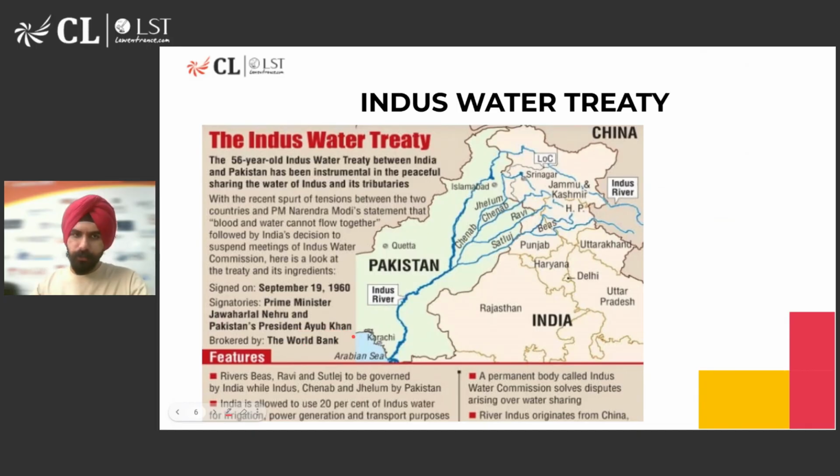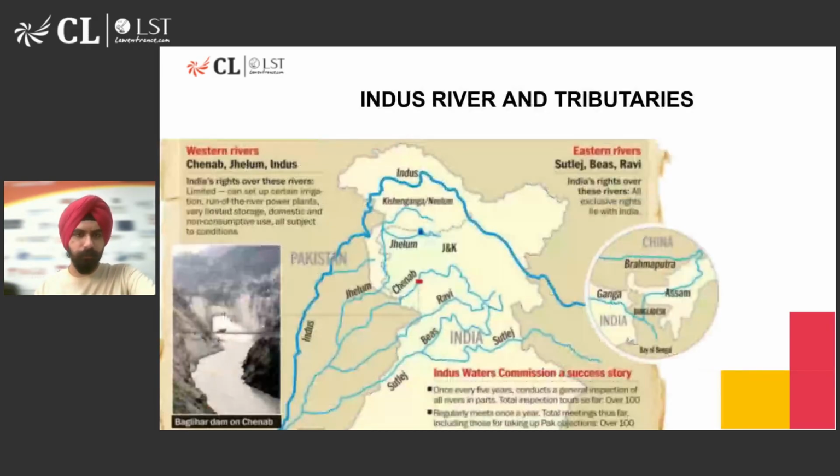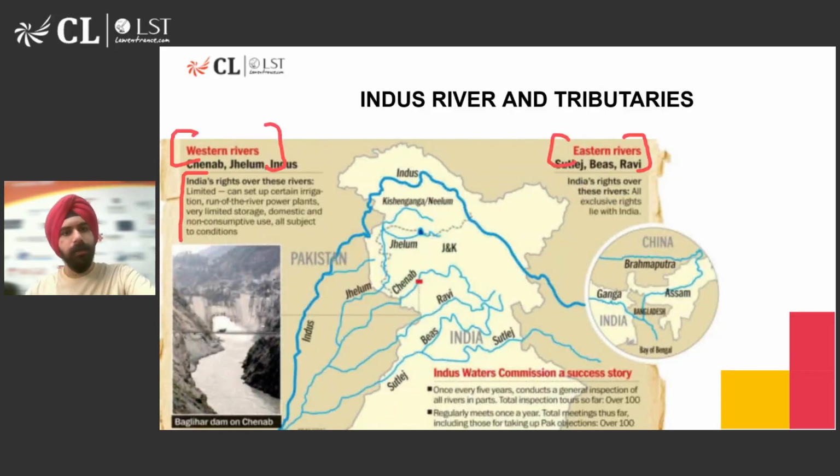Now, as per this treaty, there were certain regulations and limitations which were set for both the countries on how the water of the Indus River and its tributaries would be used. And through this map, we understood the western rivers and the eastern rivers. This concept of western rivers and eastern rivers came into being based on the Indus Water Treaty, because India has limited right on these western rivers, Chenab, Jhelum, and Indus, but India has exclusive rights over Ravi, Beas, and Satluj.